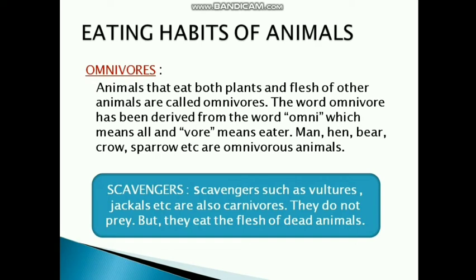But the difference between carnivores and scavengers is that carnivores prey. They hunt for their food. But the scavengers, they do not prey. They do not hunt for their food. They eat the flesh of the dead animals, animals which are already dead. That's why they are known as the earth cleaners.